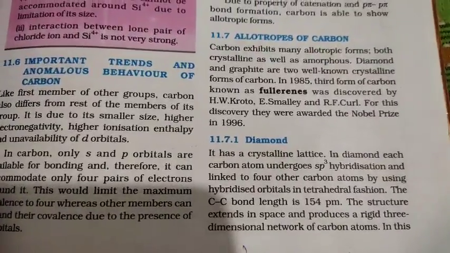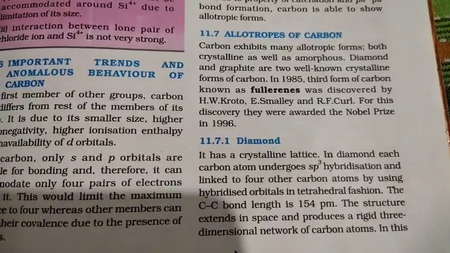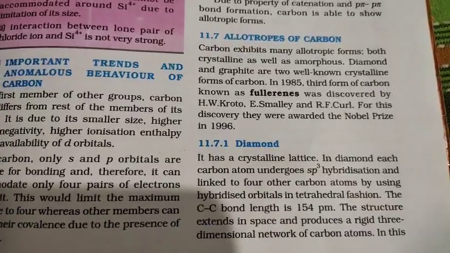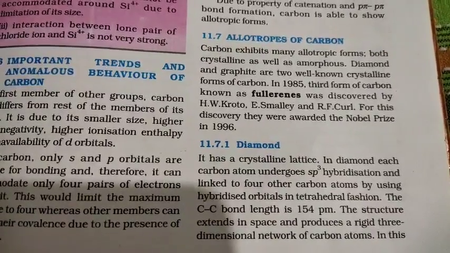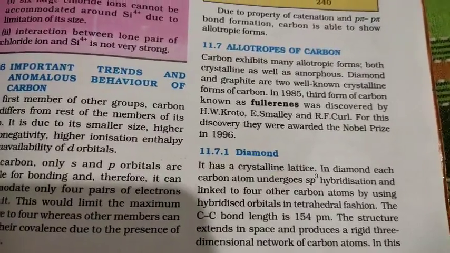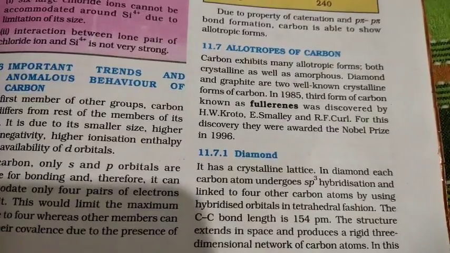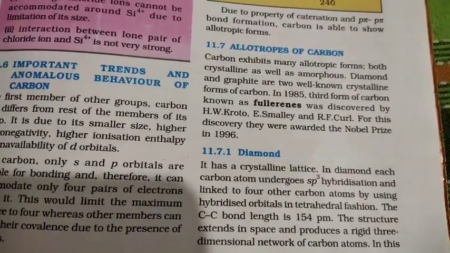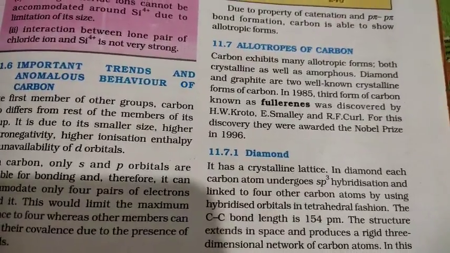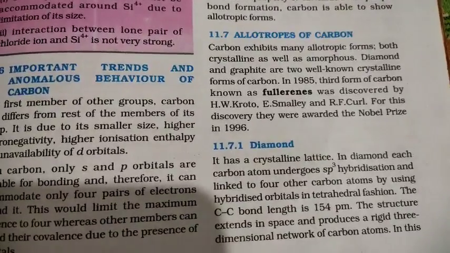Diamond is an allotrope of carbon, and it has sp3 hybridization, and each carbon is linked to 4 other carbon atoms by using hybridized orbitals in a tetrahedral fashion. This hybridization we are going to study in our next class, and for the time being you have to remember that it is sp3 hybridization, and we are going to repeat this same thing in the next chapter. Okay, and the carbon-carbon bond length is 154 picometer.